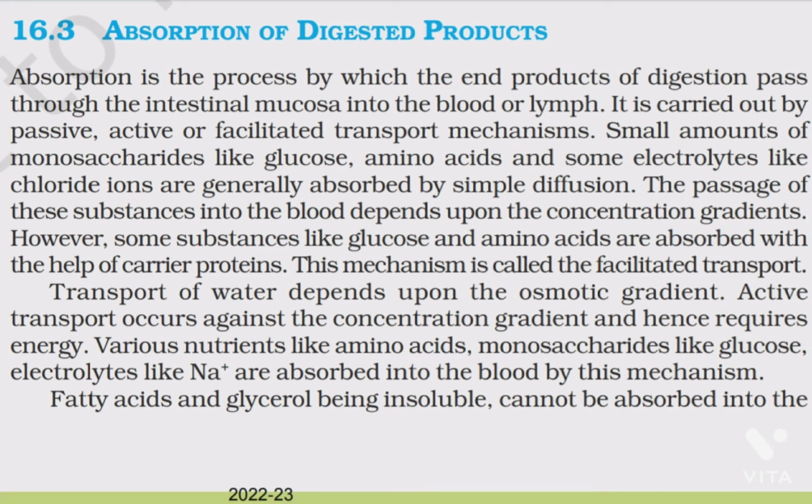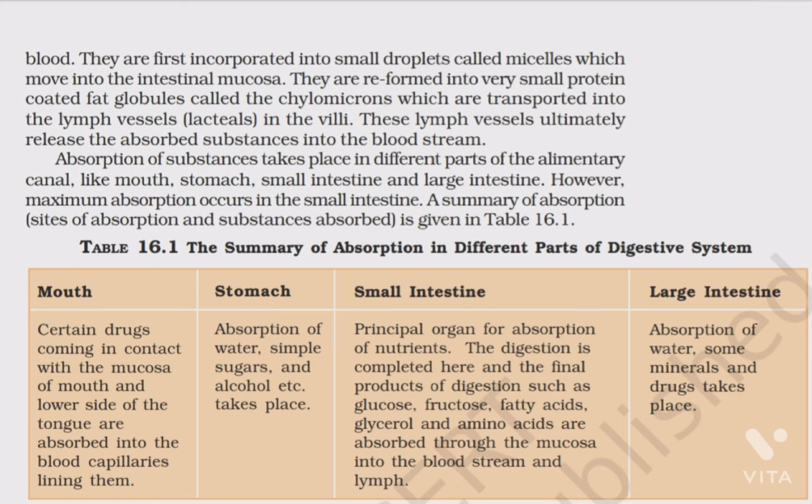Fatty acids and glycerol, being insoluble, can't be absorbed into the blood. They are first incorporated into small droplets called micelles, which move into the intestinal mucosa. They are reformed into very small protein-coated fat globules called chylomicrons, which are transported into the lymph vessels, the lacteals, in the villi. These lymph vessels ultimately release the absorbed substances into the bloodstream.